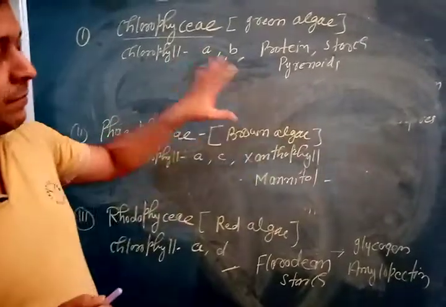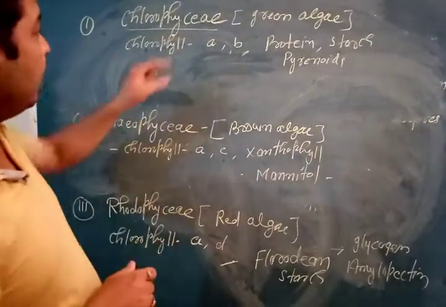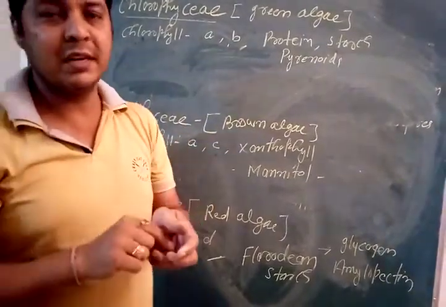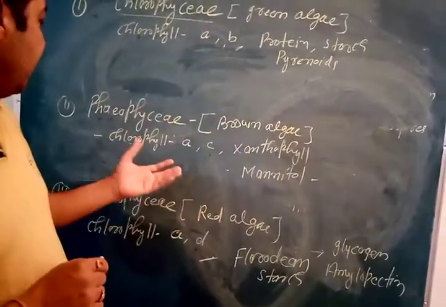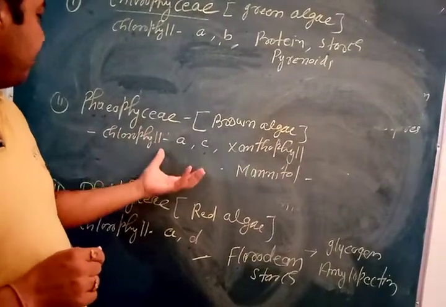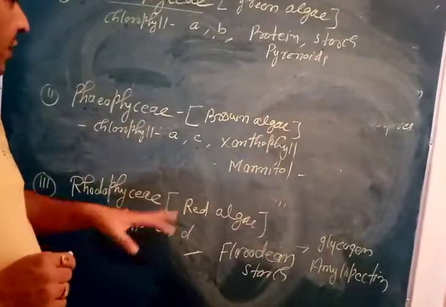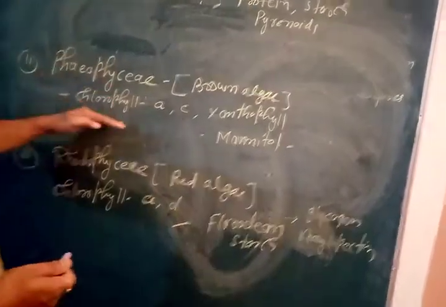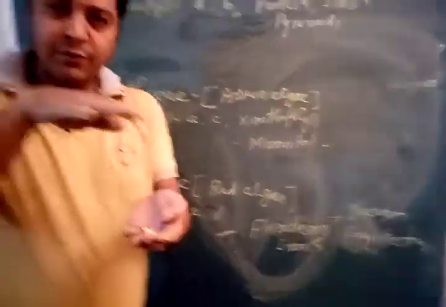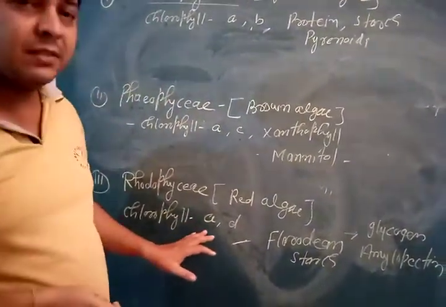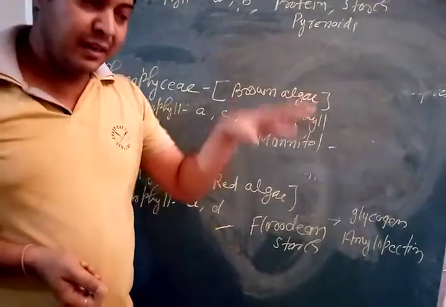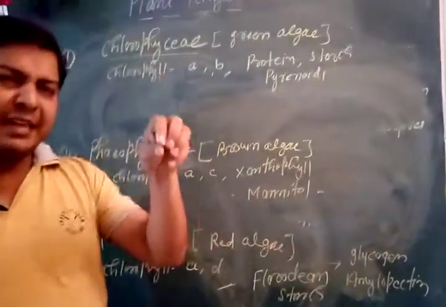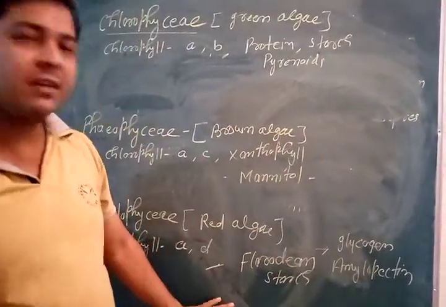You can compare them with each other. Green alga: you might have seen Ulothrix, Spirogyra, Chara, Volvox. They belong to the Chlorophyceae. Here see, Laminaria is an example of Phaeophyceae, and there are Rhodophyceae. Chlorophyceae and Phaeophyceae are generally found on the surface of water, but Rhodophyceae, red alga, is generally found in the deep ocean, where very little sunlight reaches.